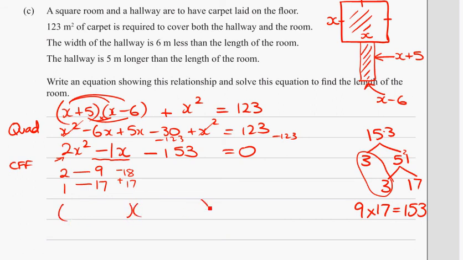So putting all that information into brackets, I want a 2x and a 1x. I want the 2 to be multiplied by 9, and in fact negative 9, so I get negative 18. And I want the 1 to be multiplied by the 17.